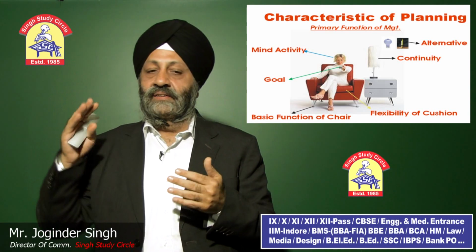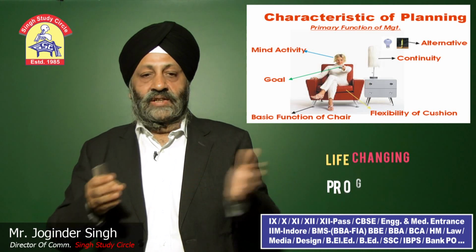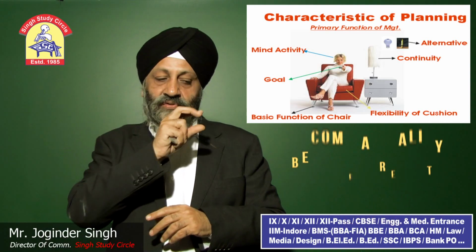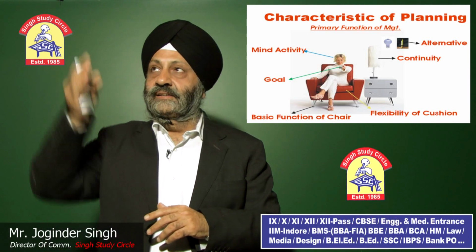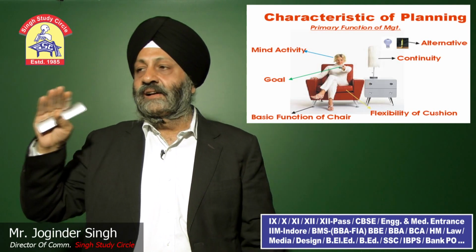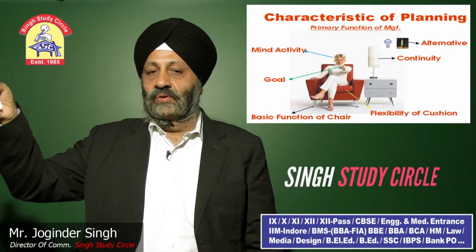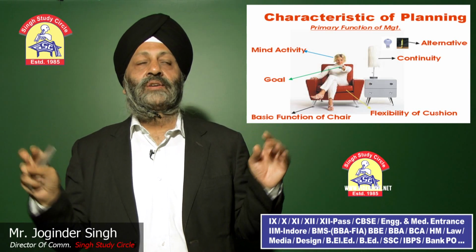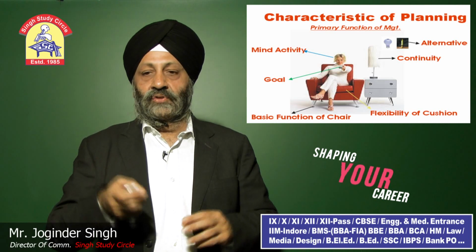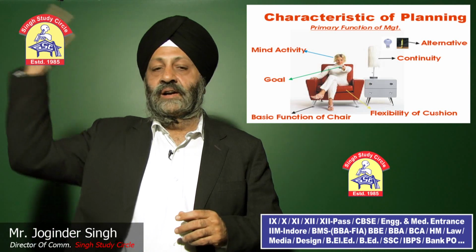Mind activity, the mind is in the TV. In hand, goal, the world in the fist. And after that she is sitting on the chair. You can see the basic function of the chair, and then the cushion on which she is sitting, it is very flexible, and there is a tube light which is continuously switched on, and there are alternatives. In case it stops working, there should be an alternative also. So whenever you have to explain the characteristics of planning, you can say primary function of management, mind activity, goal oriented process, basic function of management, flexibility, continuous process and alternatives.